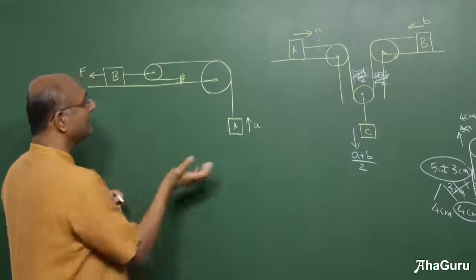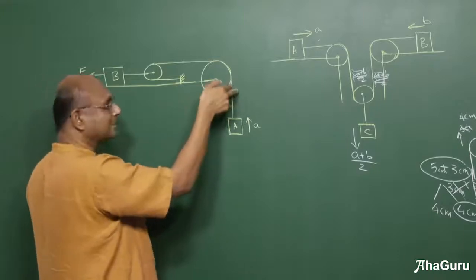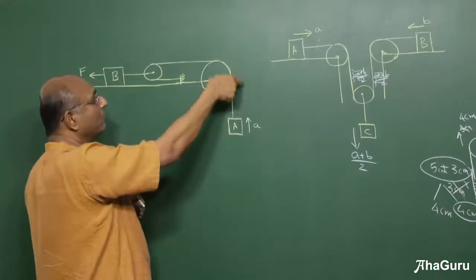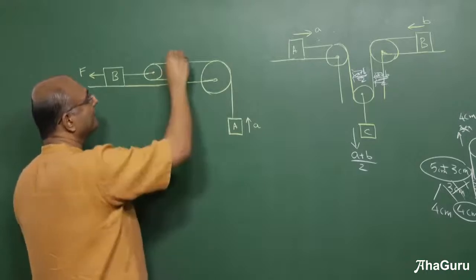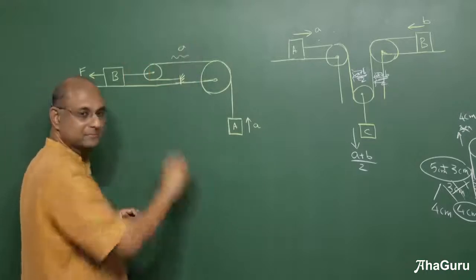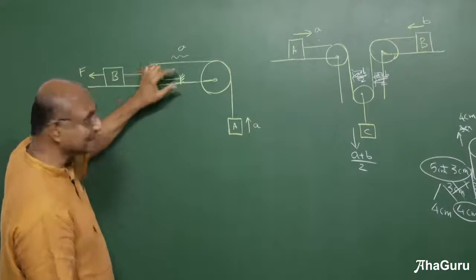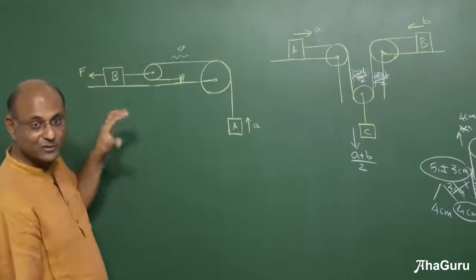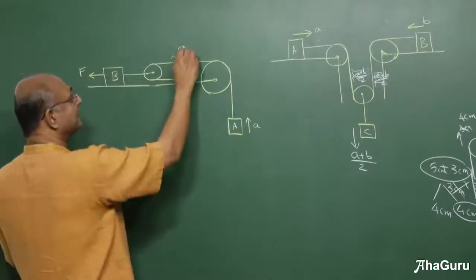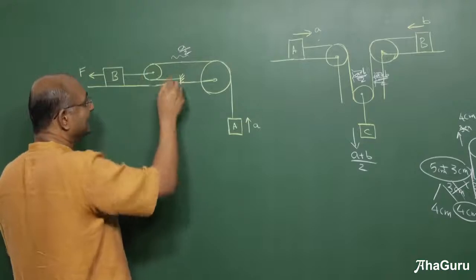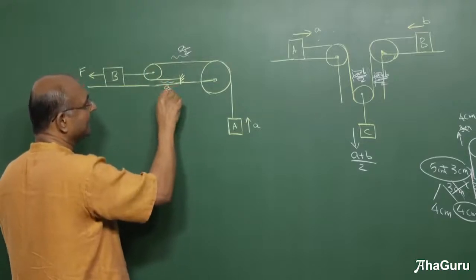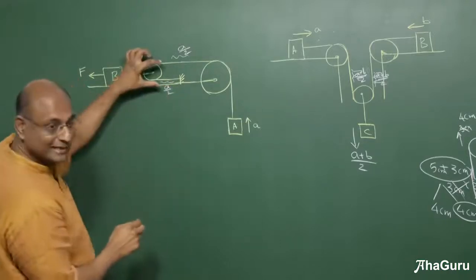Let us do that properly with slacks. How do I do that? Lift this up by A. How much slack? A. Move the slack here. How much slack here? A. Correct? But this side has no slack, that side has slack. I can't move the pulley. What should I do? Keep half the slack there and take the other half of the slack here. Now do you have equal slacks on both sides?